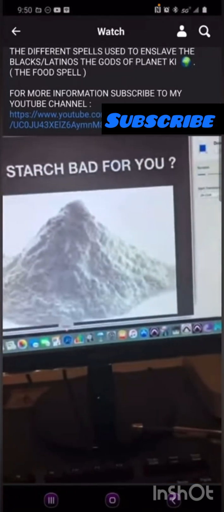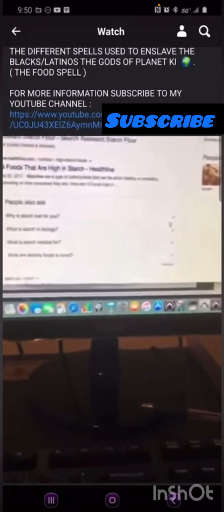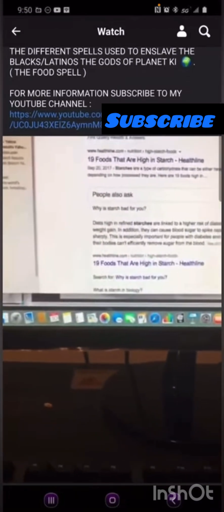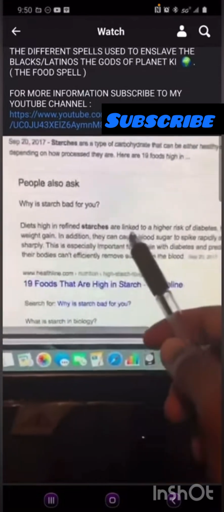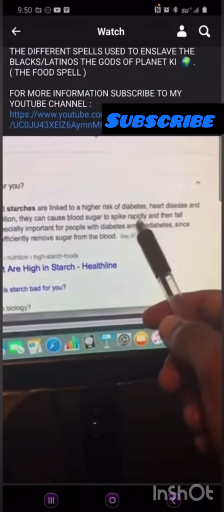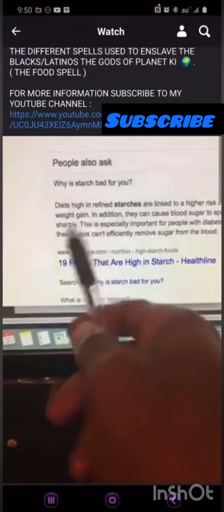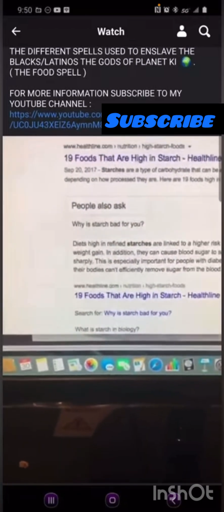All right? Let's see if Wiki is gonna tell us. Why is starch bad for you? This is why: diets high in refined starches are linked to a higher risk of diabetes, heart disease, and weight gain.